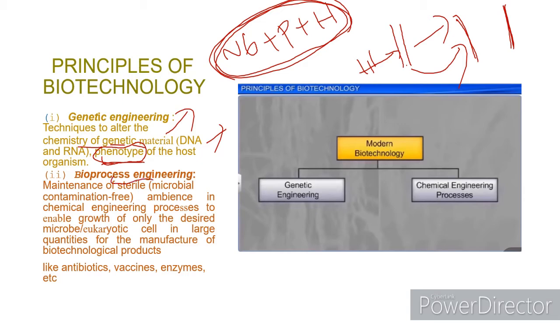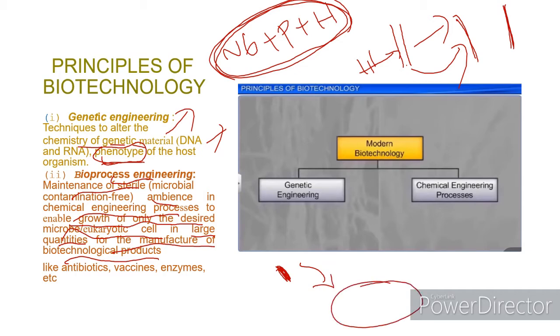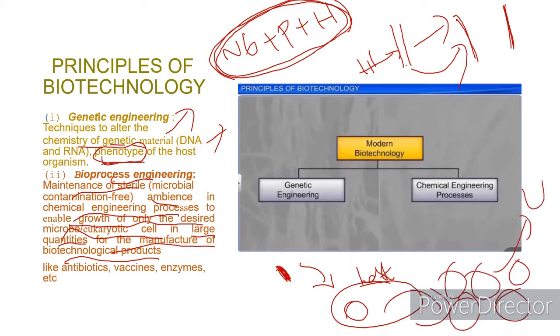Bioprocess engineering is the maintenance of a sterile ambience in chemical engineering processes to enable growth of only the desired microbe in large quantities for the manufacture of biotechnological products. This means if we cut the desired gene, suppose the insulin gene, then we transfer it into the host organism so that we get multiple copies and we get the insulin on a large scale. This host we select according to our need.